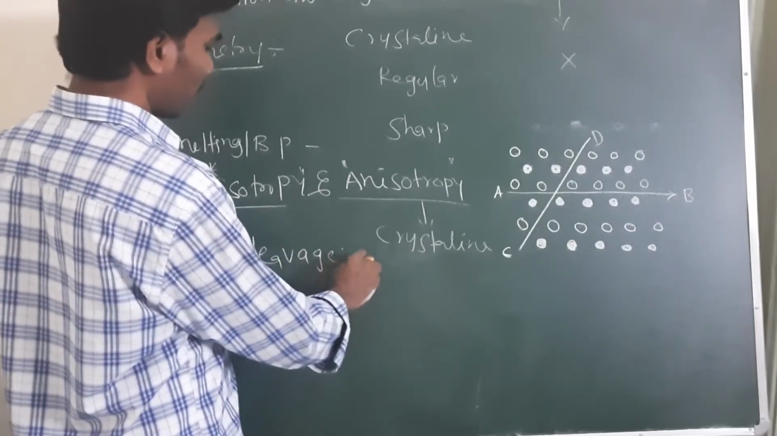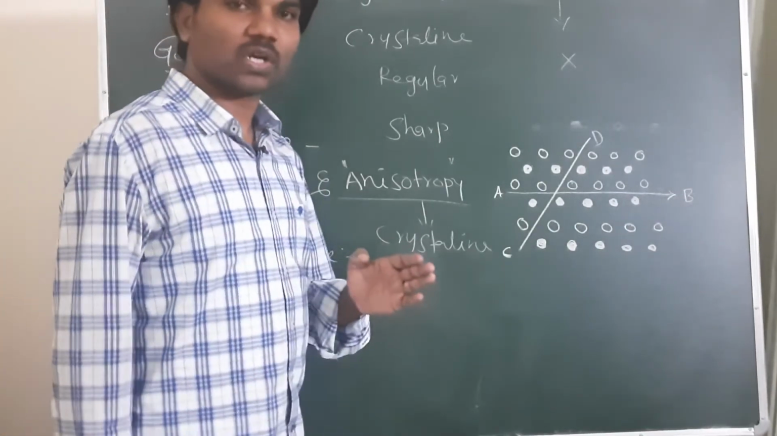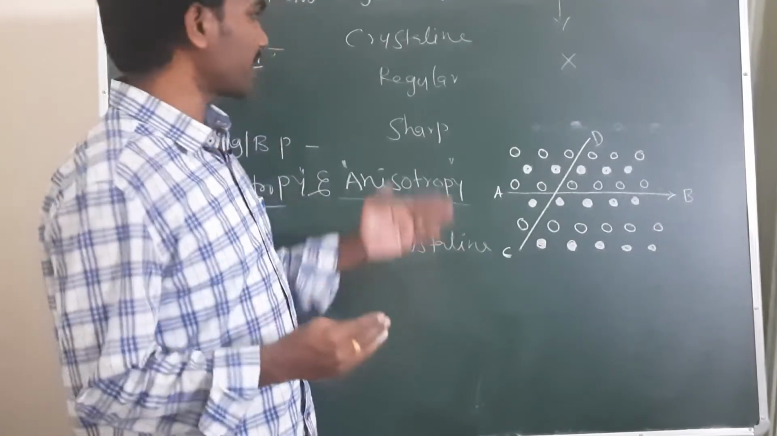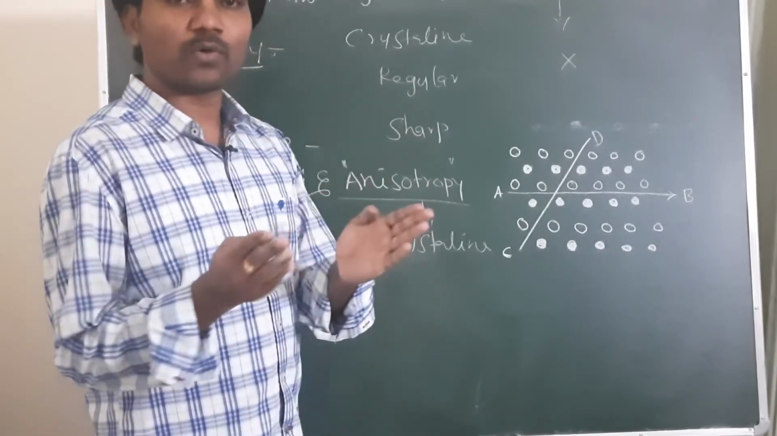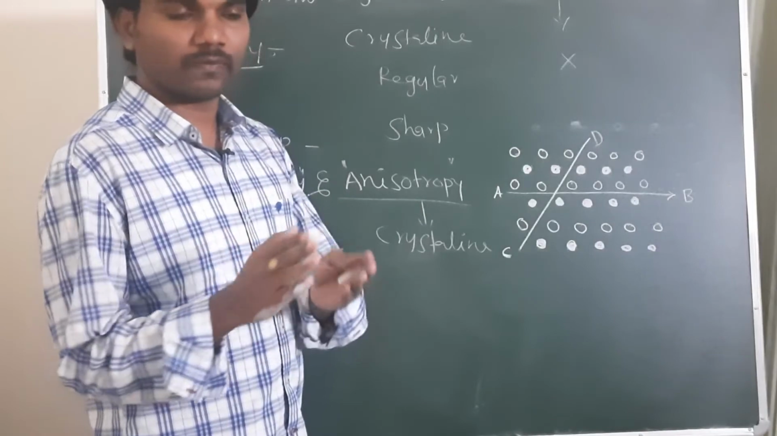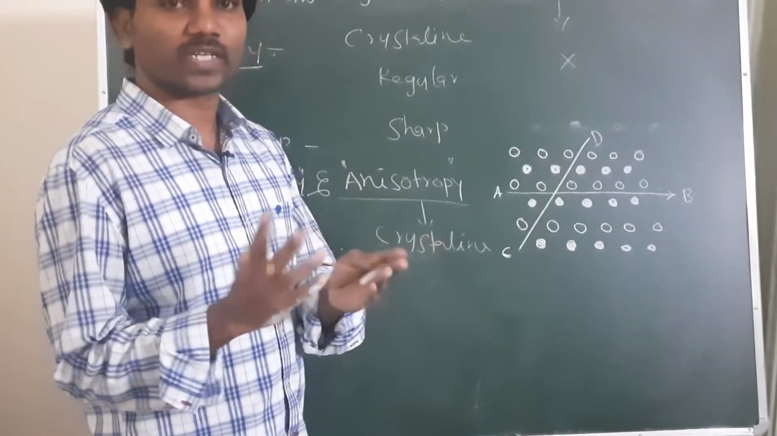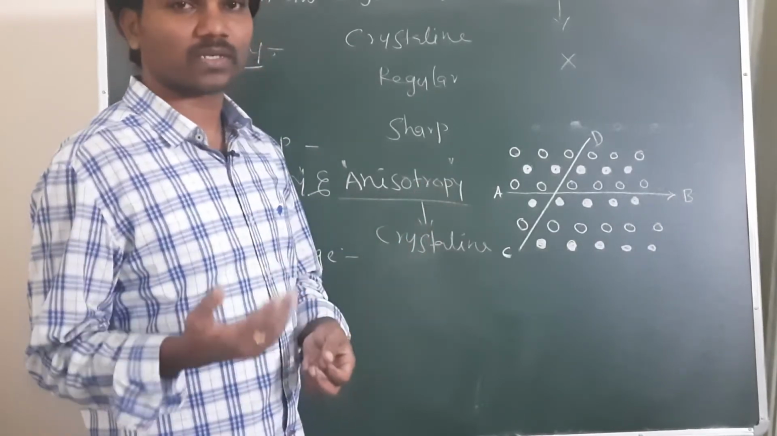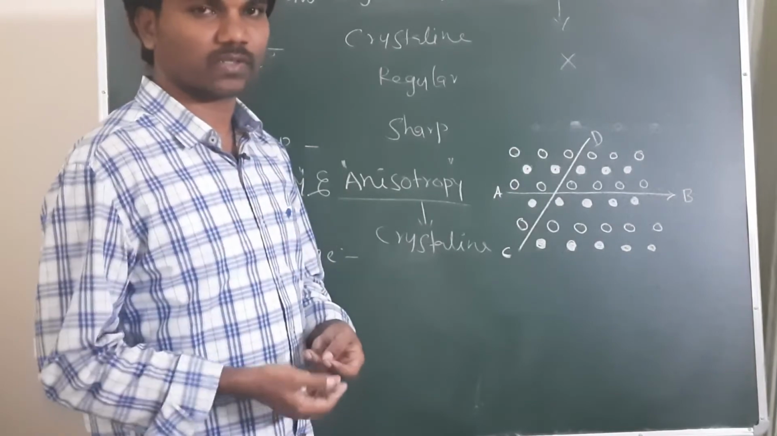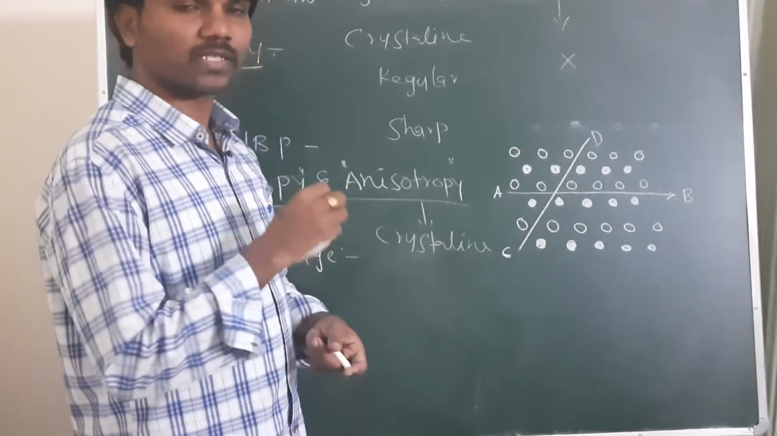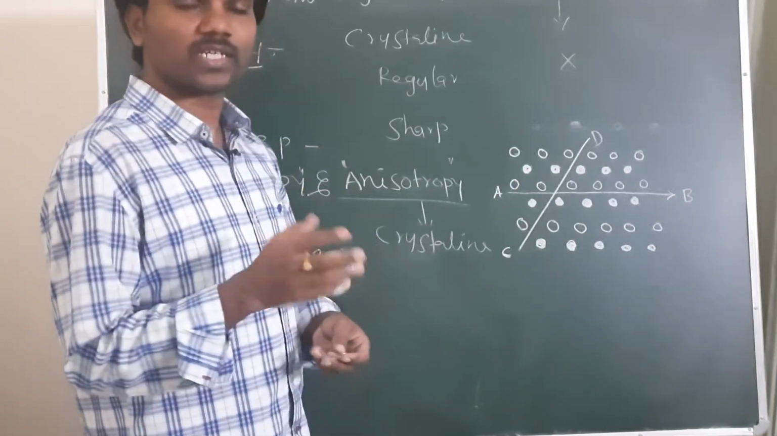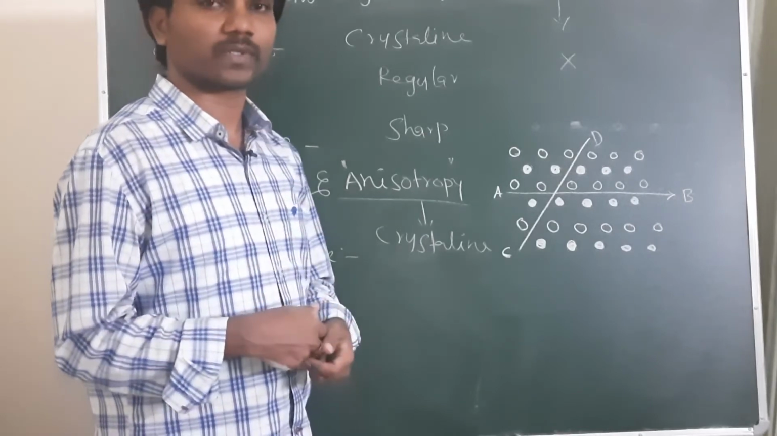With a sharp knife, you are going to cut this crystalline solid. You can cut smoothly, means we can cut two equal halves effectively. But in the case of amorphous solids, we cannot cut that effectively. So cleavage is easy in the case of crystalline solids, and cleavage is not that easy in the case of amorphous solids.